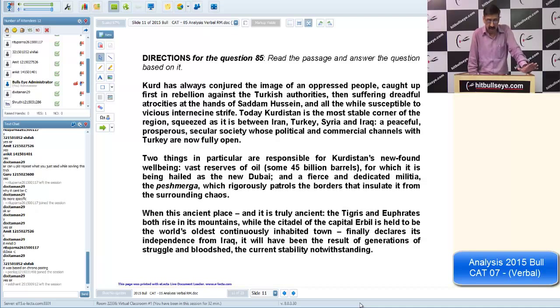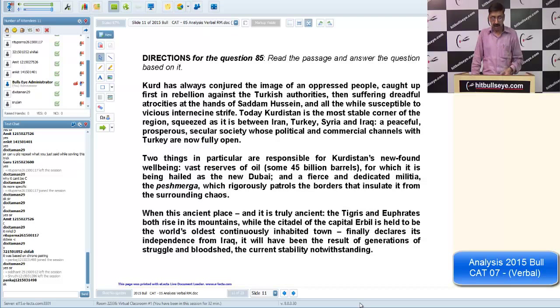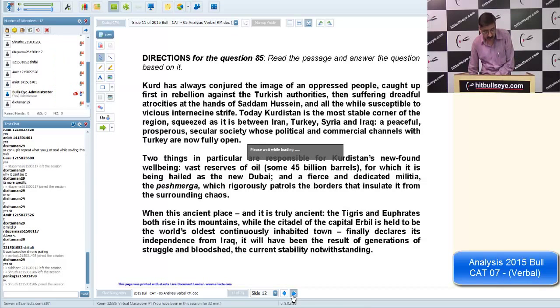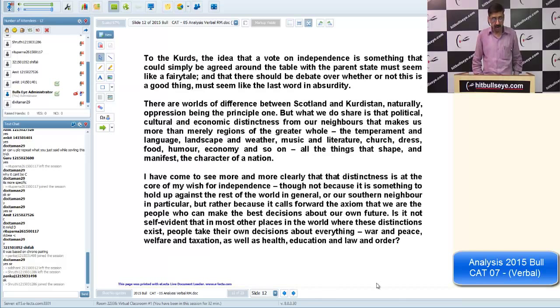In one or two paragraphs, it then talks about how this is one of the ancient cities, and then the author takes us to Scotland. Suddenly there is a change of scene. I'll just move my cursor here. There are worlds of difference between Scotland and Kurdistan, and naturally oppression being the principal one, meaning Scotland didn't go through all the oppression through which the Kurds went.